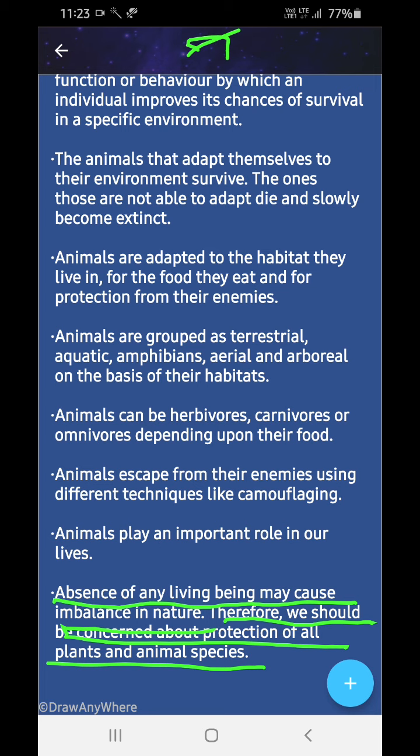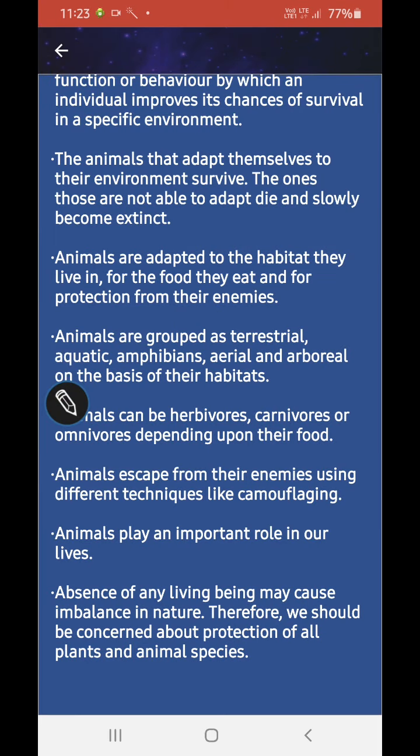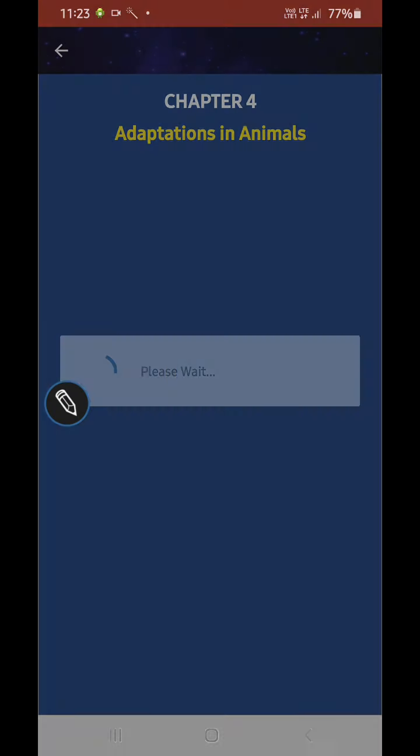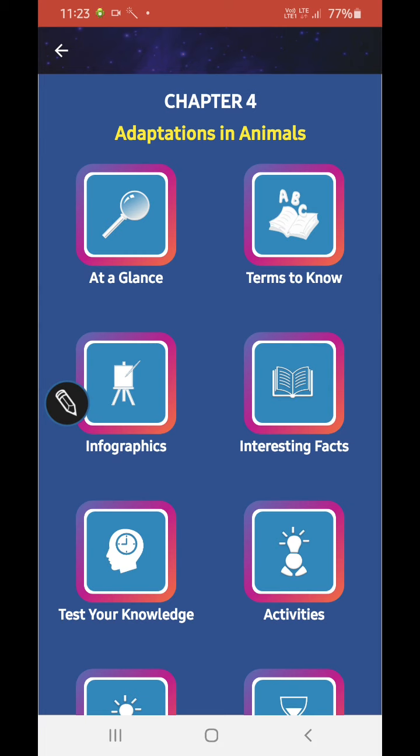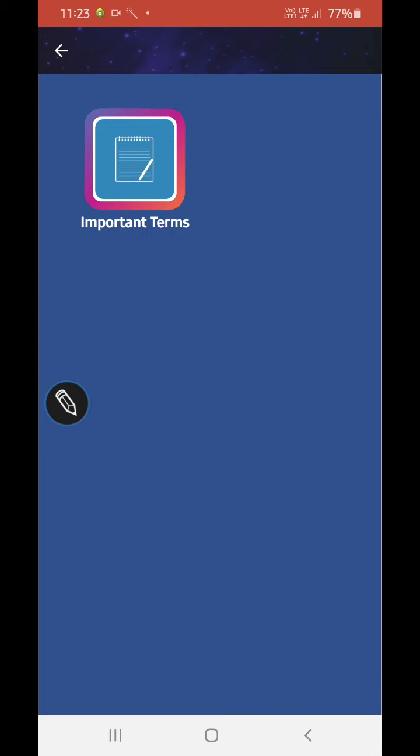The deer eats the grass, right? Then the grass will grow large in number, and after that, the lions, the carnivores, will not get food. Then they will become extinct soon.